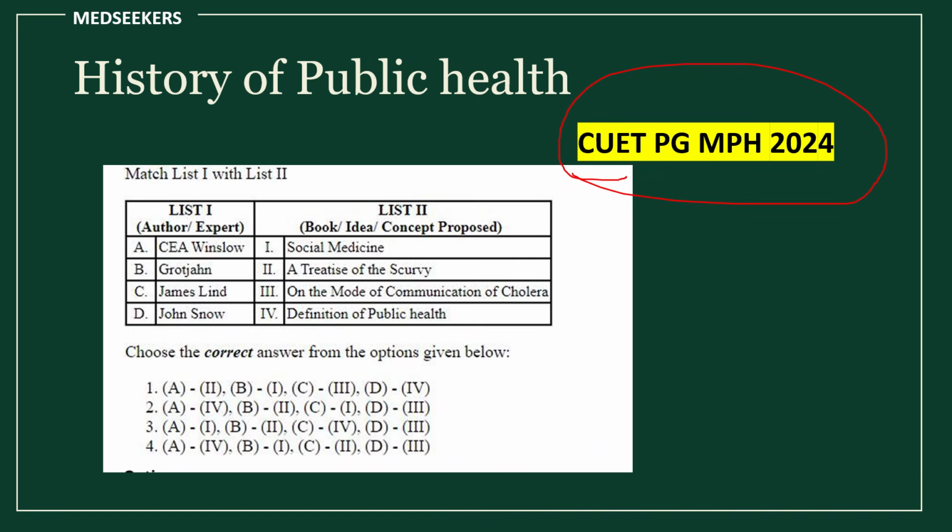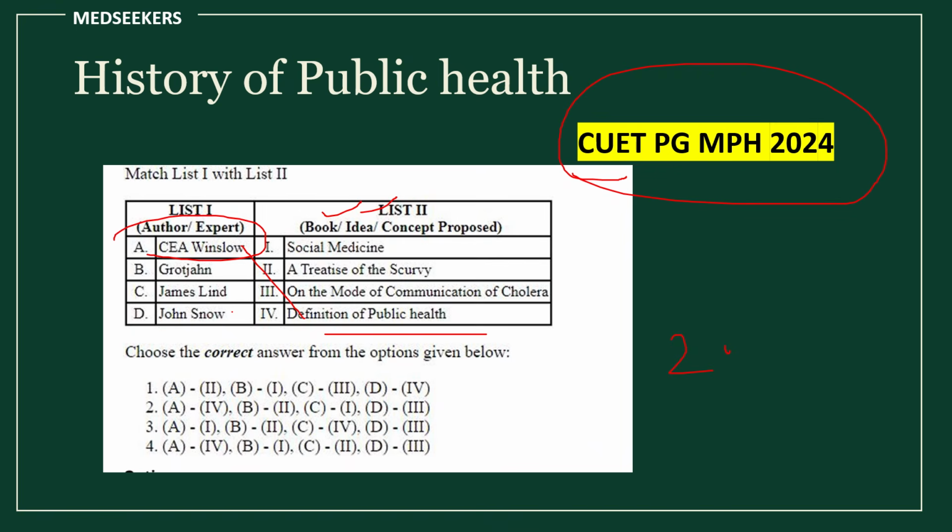So in 2024, if we look at from history of public health, just now we have seen from 2023, they have asked Winslow and they have given an elaborate definition of public health and they have asked which scientists have given the name. Here you see they have given just the definition of public health and here they have given authors and here they have given a book or idea or concept proposed by a particular scientist or author. So if you have solved previous year question papers, you know Winslow has given the definition of public health.